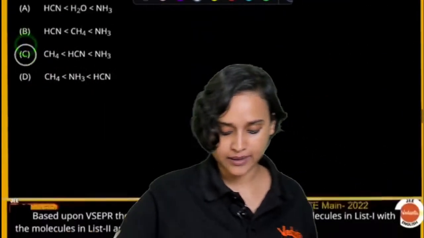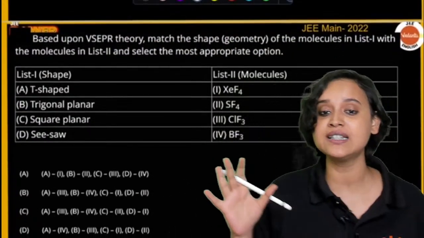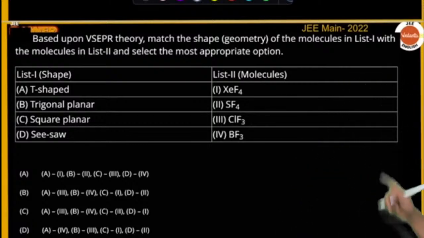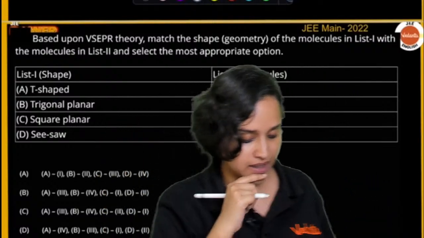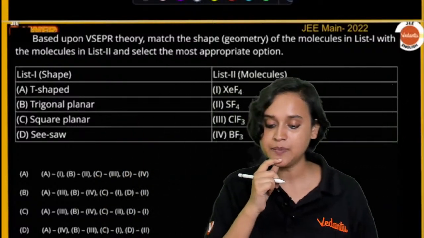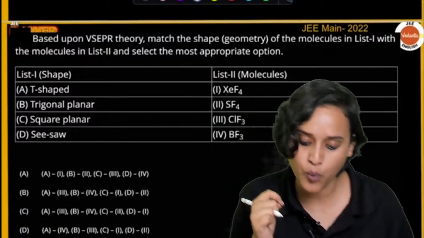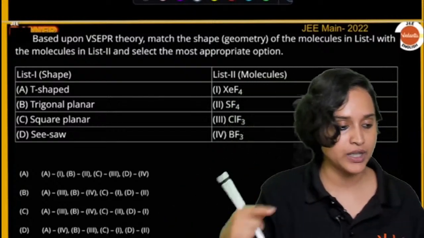Chalo, moving on then. Next question, matching. Who was asking me about VSEPR theory? Here you have another question on VSEPR theory. Based upon VSEPR theory, match the shape geometry of the molecules in list 1 with the molecules in list 2 and select the most appropriate option.